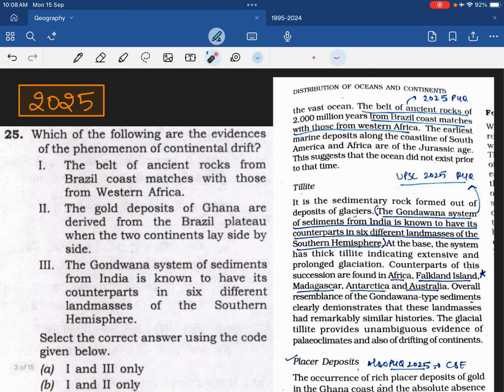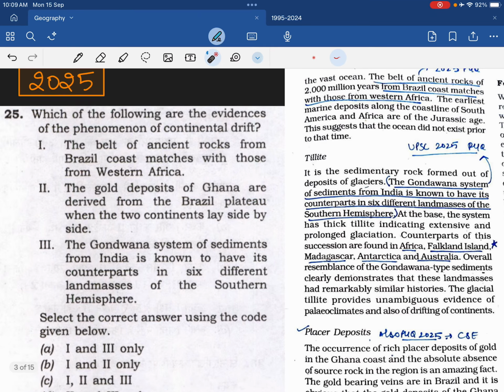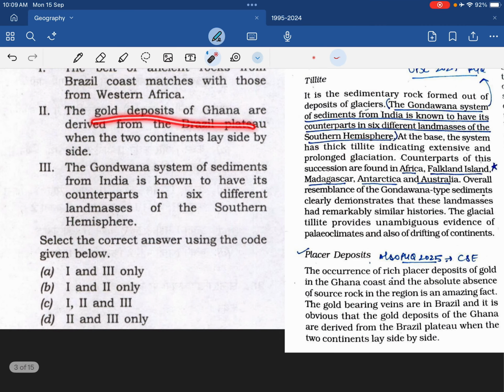You see the 2025 prelims question, on what is the evidence of the continental drift theory, and this is a cutting from NCERT again. This is the first statement directly. Read the first statement here and the first statement here. The belt of ancient rocks from the Brazil coast matches with those from Western Africa. Exact. The second statement is from the third paragraph. The second statement says gold deposits of Ghana are derived from the Brazil plateau. What is written here? Ghana are derived from Brazil plateau when two continents lay side by side. Same statement here. This statement is same as this.